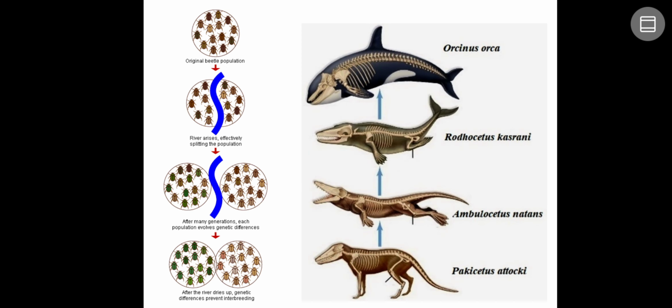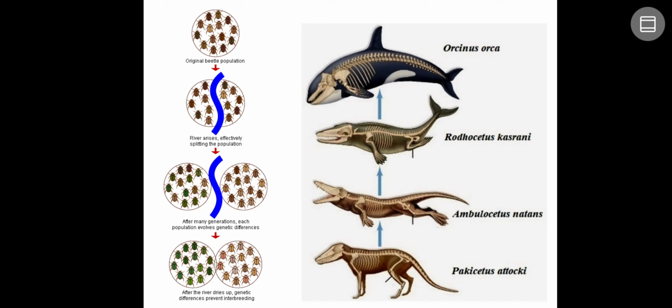You can take the example here. Suppose in the first picture on the left-hand side there is an original beetle population, around 100 individuals. Because of some geographical barrier, like a river flowing between them, the population is divided into 50 and 50. For many years, or a number of generations, there is no mating between those groups. One day it becomes a separate species.